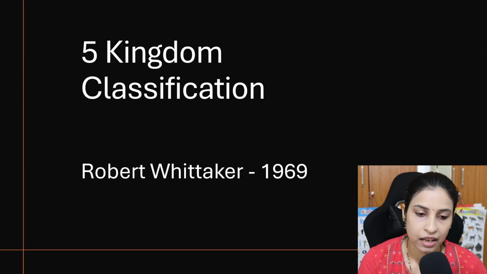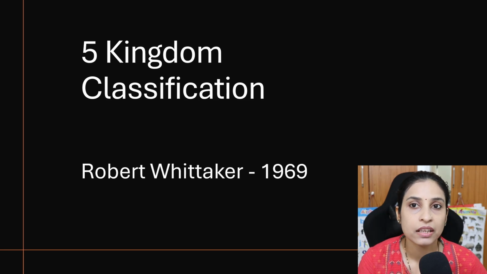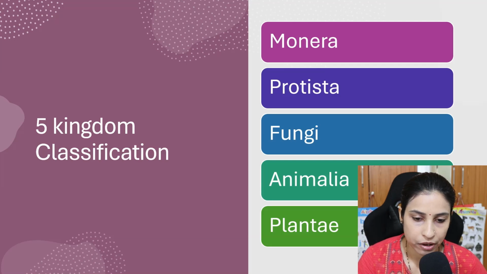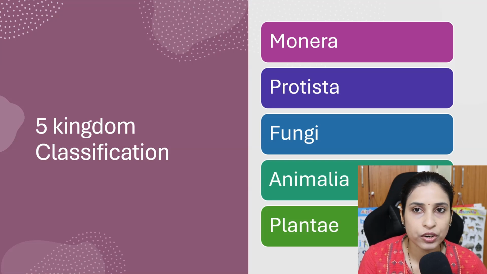This classification system was proposed by Robert Whittaker in 1969. According to this classification, living organisms are classified into 5 groups: Monera, Protista, Fungi, Animalia and Plantae. In Monera, we study the prokaryotic organisms, that is, there is no nuclear envelope in them.